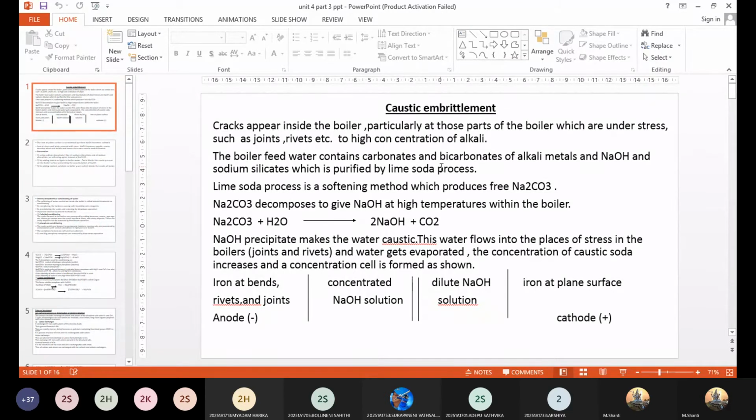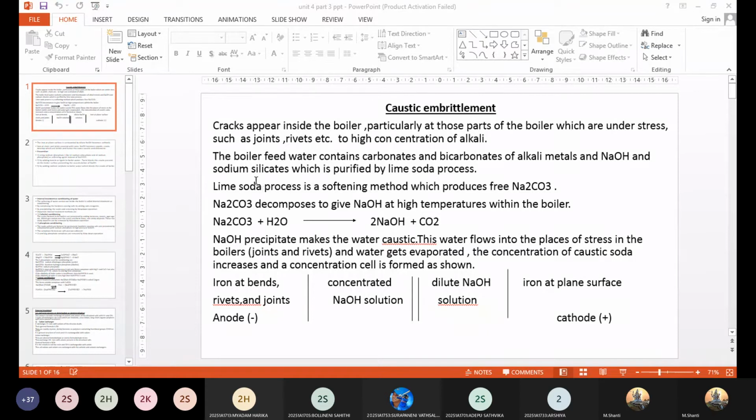Then next, coming to the caustic embrittlement. What is caustic soda? What is caustic soda? Baking soda. Formula. What is the formula of caustic soda? Sodium carbonate, right? Na2CO3. Okay. Now, Na2CO3 is nothing but the caustic soda.